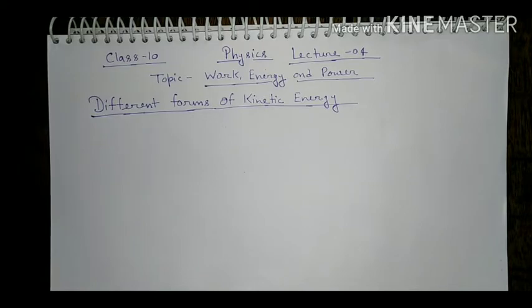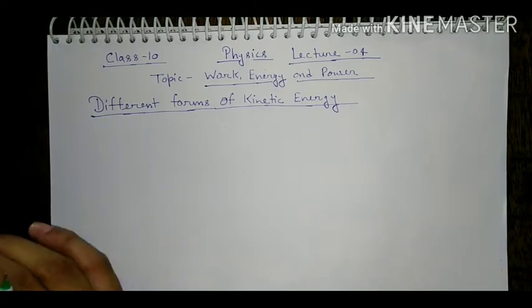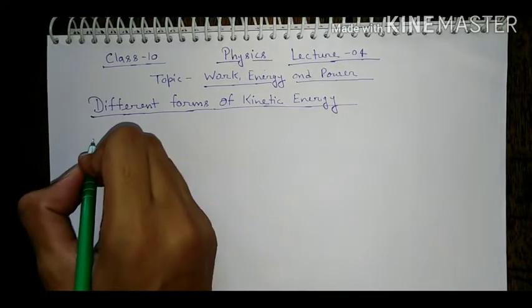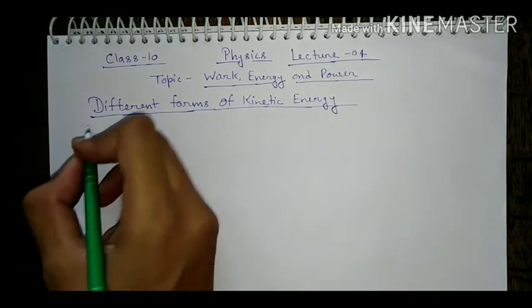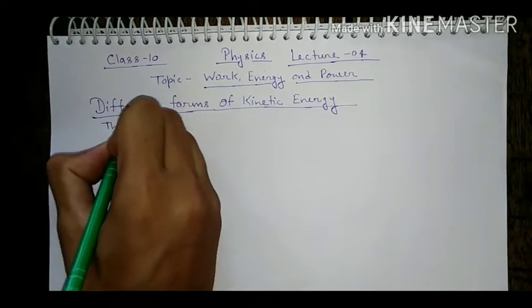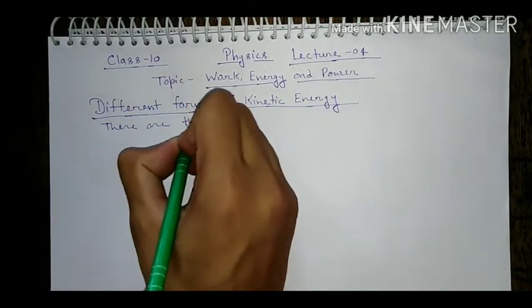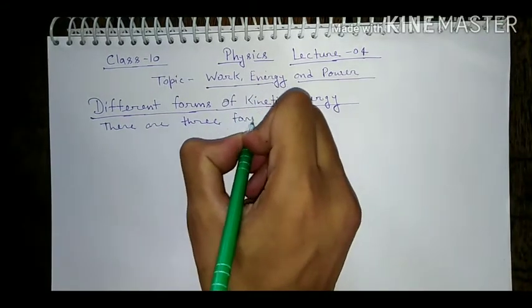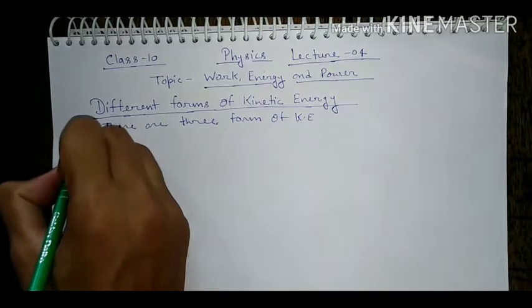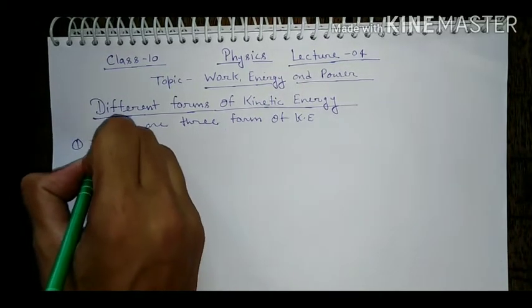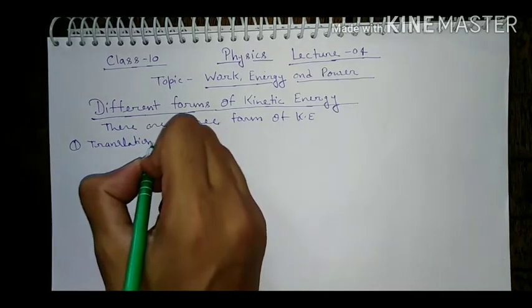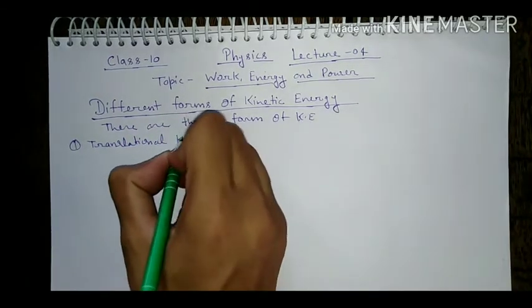So all of you write the heading in your copy: different forms of kinetic energy. There are three forms of kinetic energy. One is translational kinetic energy.